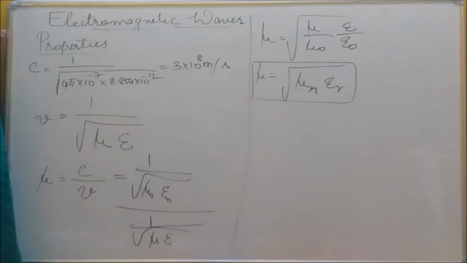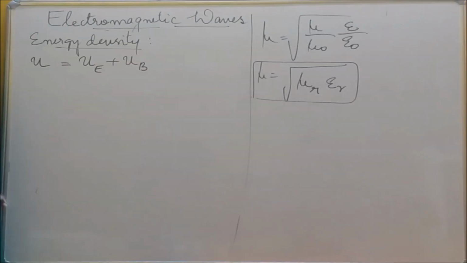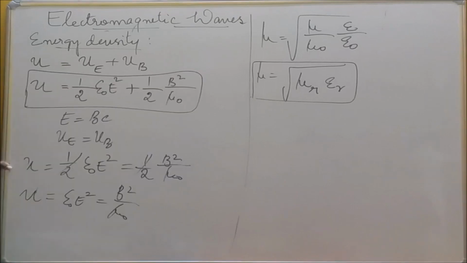Okay, and the next point is, what is the energy density of the electromagnetic wave? Electromagnetic waves have two fields, electric and magnetic fields. Energy density of an electromagnetic wave, we can denote it as small u, that is the total energy density. That is equal to the energy density of the electric field plus the energy density of the magnetic field. When we add these two, we get the total energy density of the electromagnetic wave.